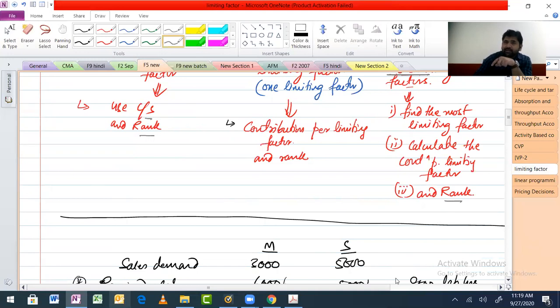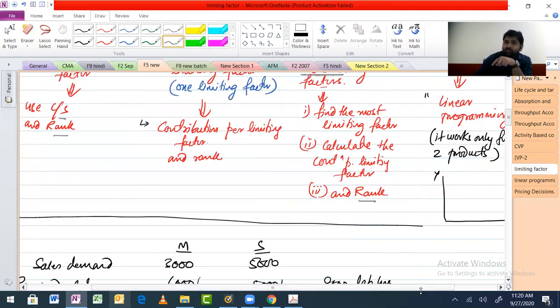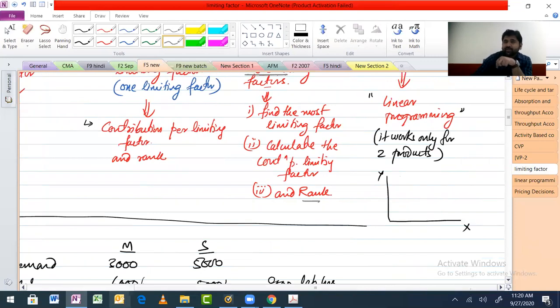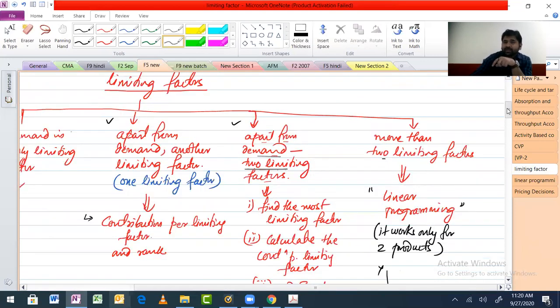Correct? And if you have more than two, then what do you do? You do the LPP, linear programming. So that was the crux of the entire chapter, right? And that is what we did one by one.